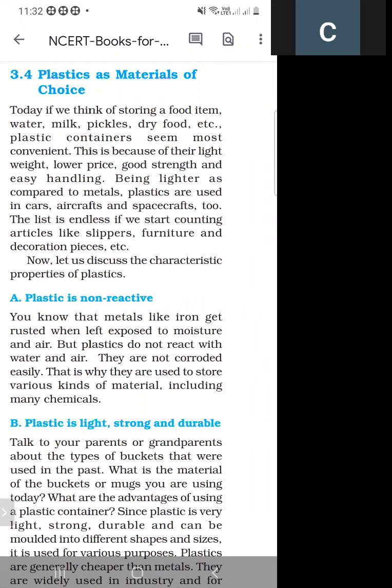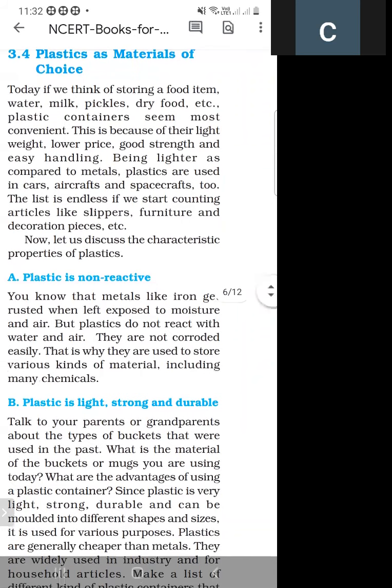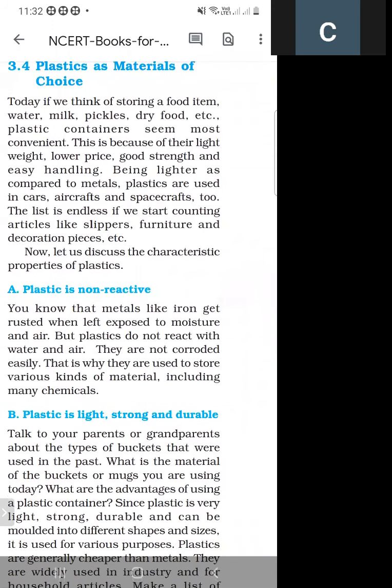Being lighter as compared to metals, plastics are used in cars, aircraft, and spacecraft too. So these are the food items that we can store in plastic containers. And what is the reason for using these? Because they are very lightweight, very low in price, their handling is very easy, and their strength is good.